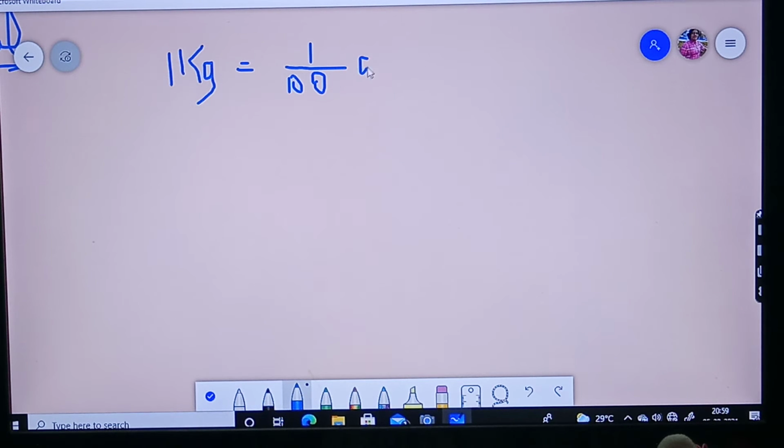quintals. I'll write in short form Q, but you will write quintal only. I am unable to write with the mouse, but I am writing. See, 1 kilogram is equal to how many quintal? 1 by 100 quintal. Okay, I'll write for you, quintal.